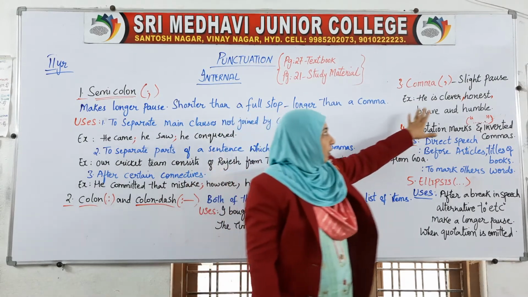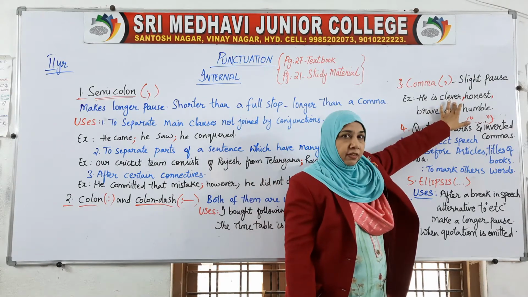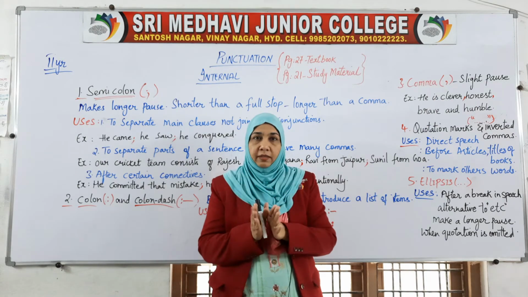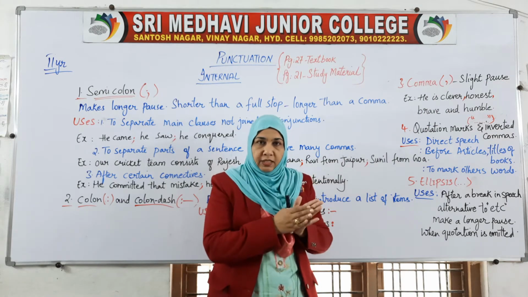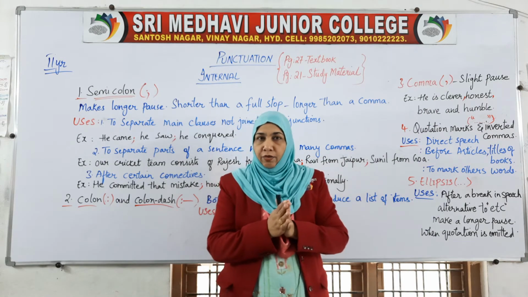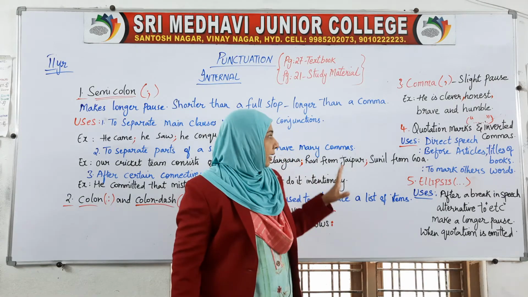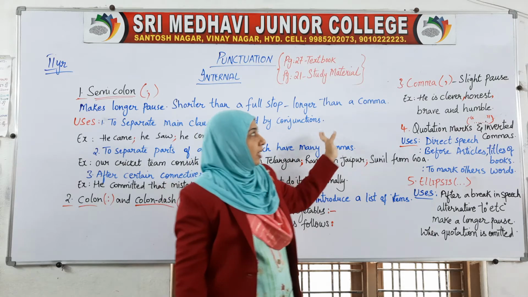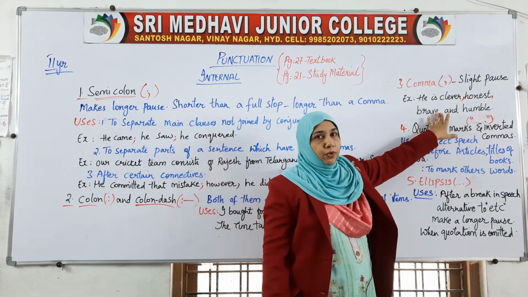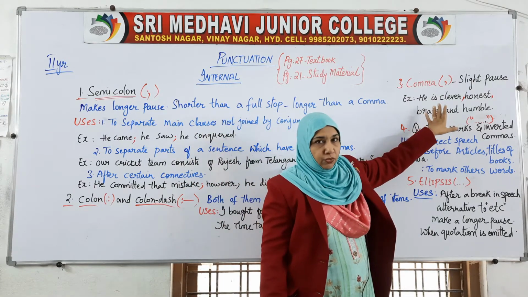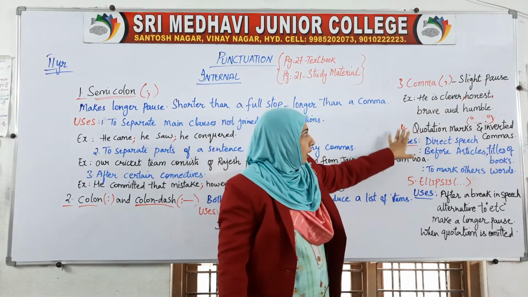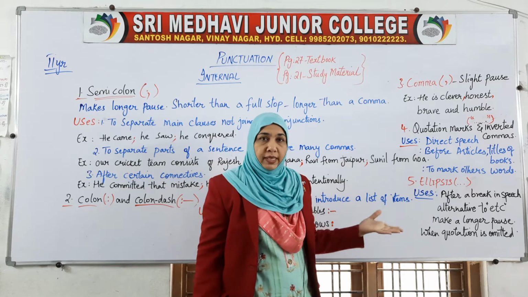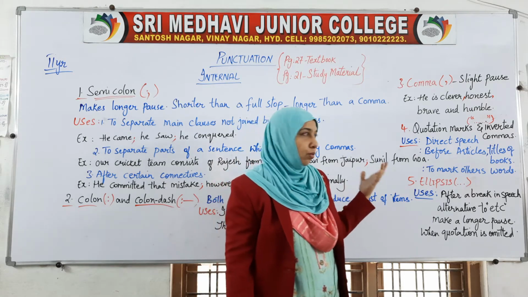So here we are using commas after clever and honest, and when we are using a conjunction, we are not supposed to put any comma or semicolon. Like here we have read out, when we are using a conjunction, we are not supposed to put any type of punctuation. Okay. Now that is your comma, which is very easy to understand, and you have used it and know very well how to use it.